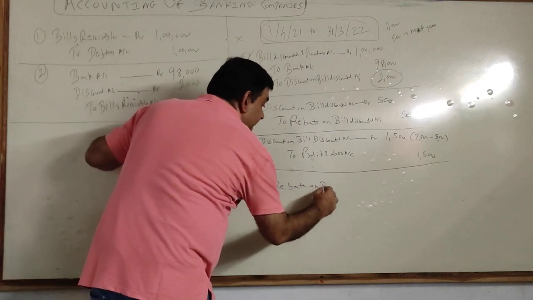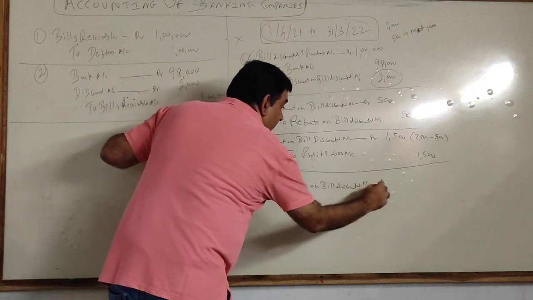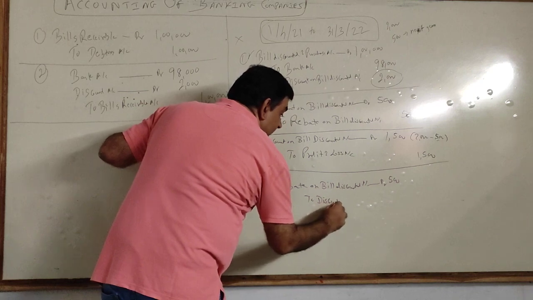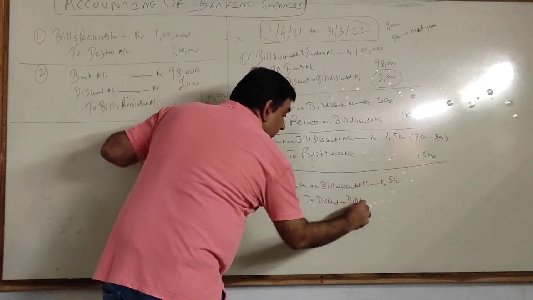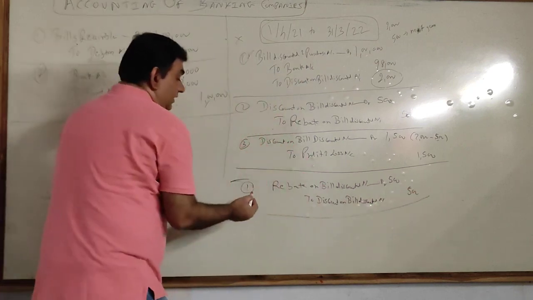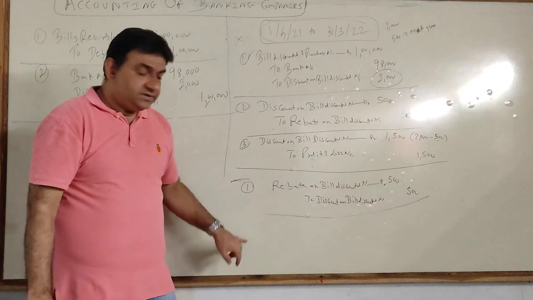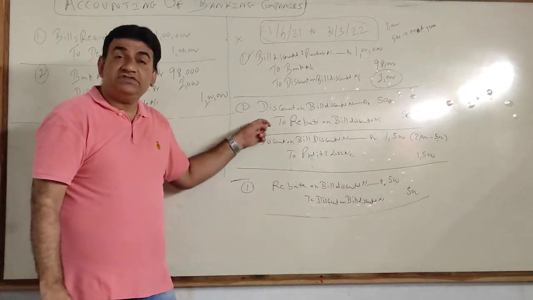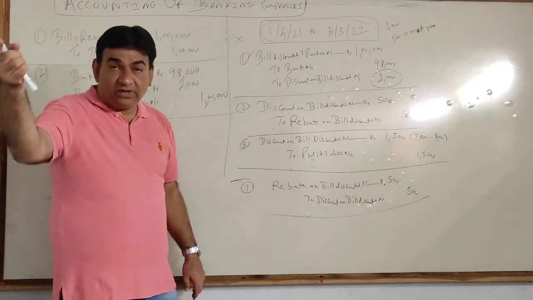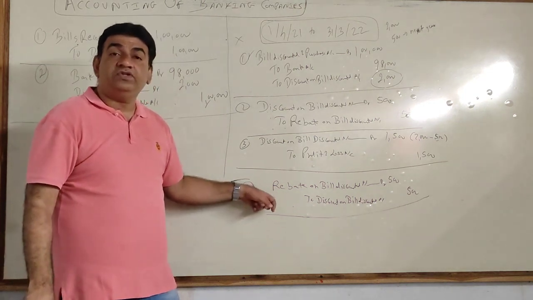So what I do? Rebate on bill discounted account debit 500, to discount on bill discounted 500. Clear? Got the logic? Again I am repeating. This 500 I debited discount because it was for the income which is yet to come. When I go in the next year, I am there in the next year now. 500 belongs to this year.